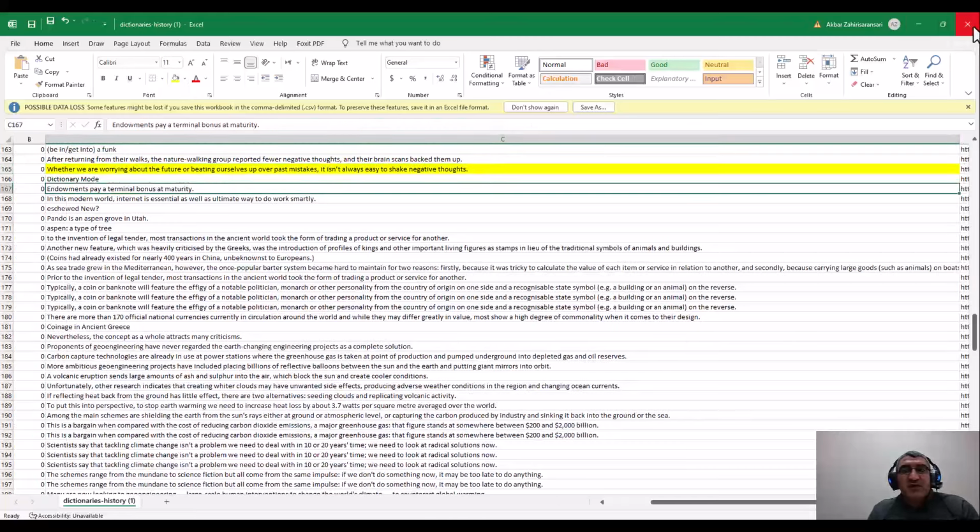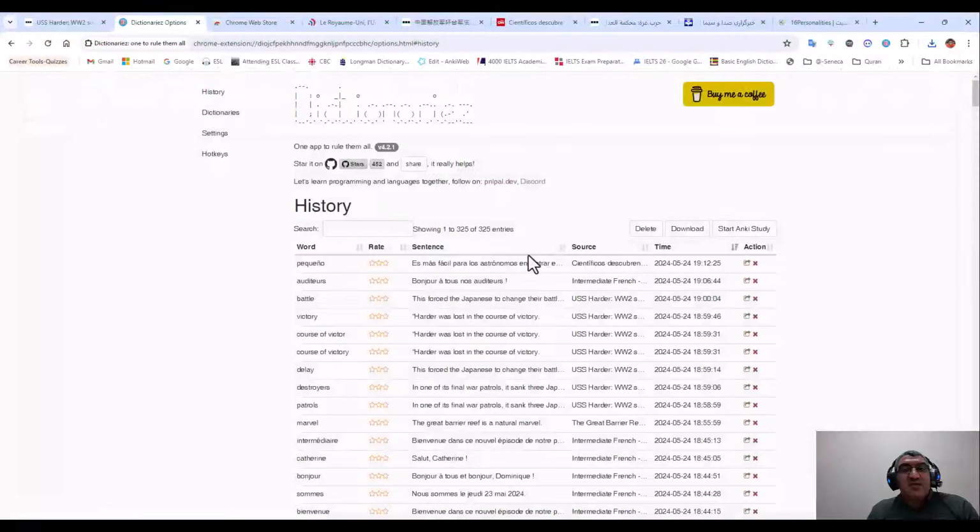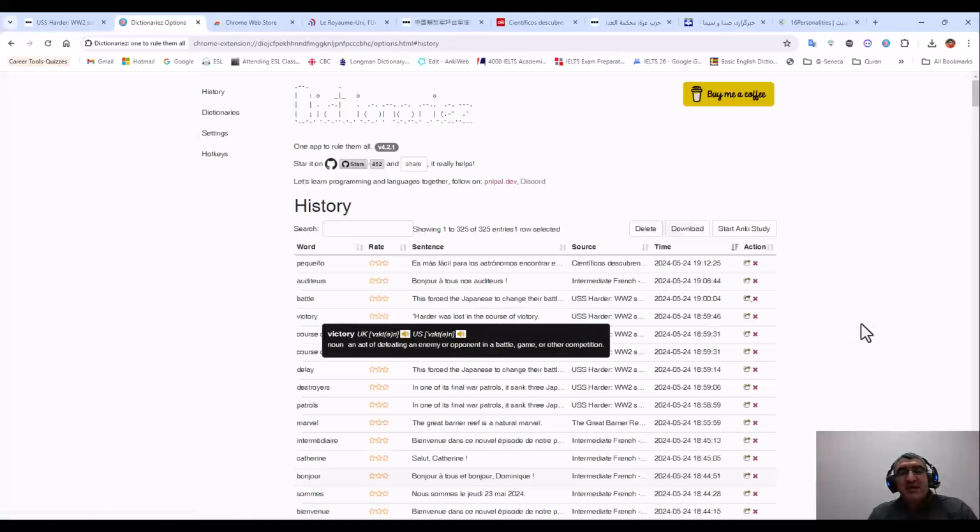I am not going to work on it. It is something that you can do. But pay attention that the most important part here is that if you want to add new hard words to your flashcards to learn and practice them, for example, victory. I don't know, for victory, it is difficult for me. I want to work on it.